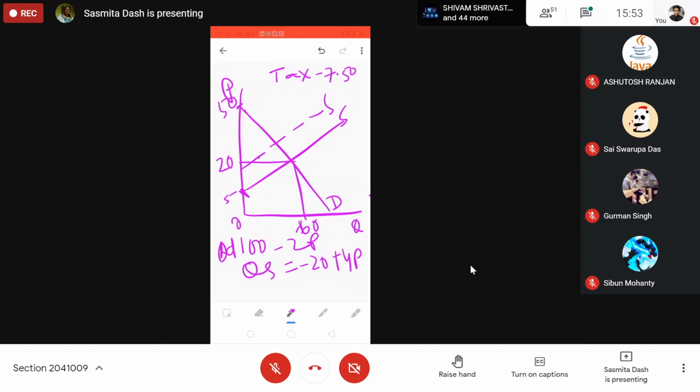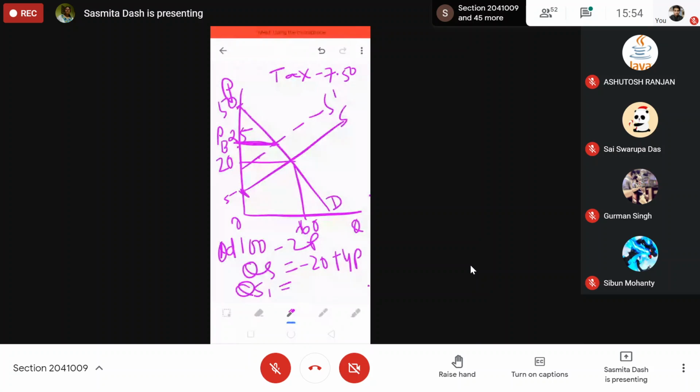This is the seller's supply curve, new supply curve S dash. What will be the new supply equation, QS dash? QS is minus 20 plus 4P. And the price is 25. Yes, this is the new price, that is the buyer's price. So this is your PB. PB will be how much? 25. This is your PB.